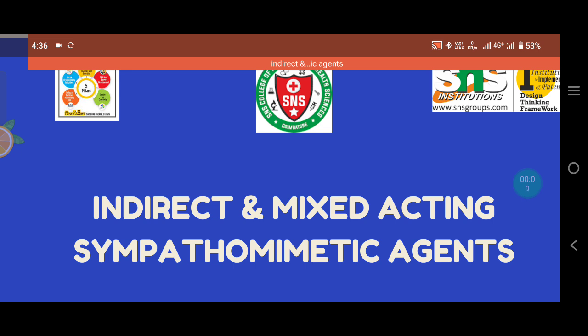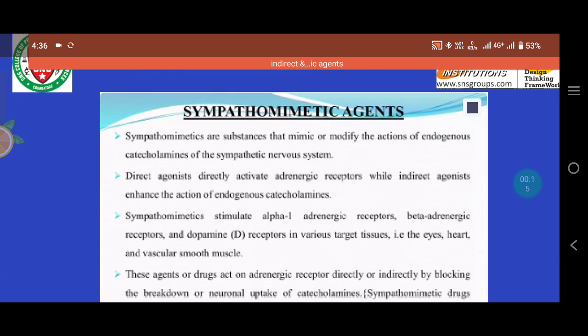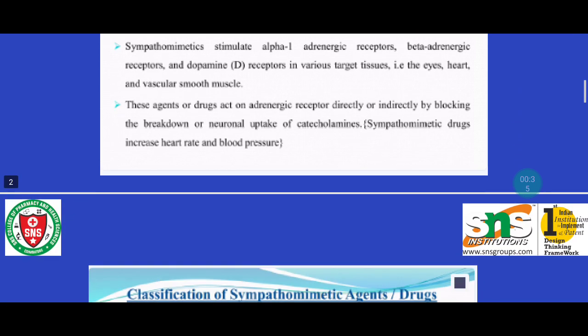Now we are going to see indirect and mixed acting sympathomimetic agents. First of all, we should see what is meant by sympathomimetic agents. These are substances that mimic or modify the actions of endogenous catecholamines of the sympathetic nervous system. Here, a direct agonist means it directly activates adrenergic receptors, while an indirect agonist will enhance the action of endogenous catecholamines.